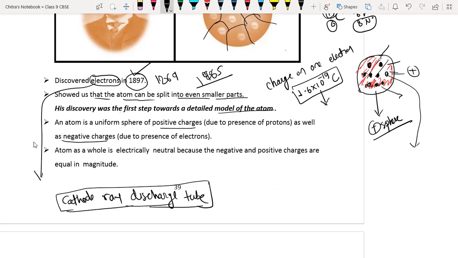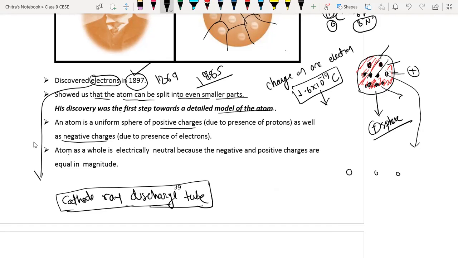Whenever we are designing a cake, we sometimes use blueberries, is it or not? Sometimes we are using cherries also, sometimes colored cherries also. So what we use to decorate the cake is called the pudding.